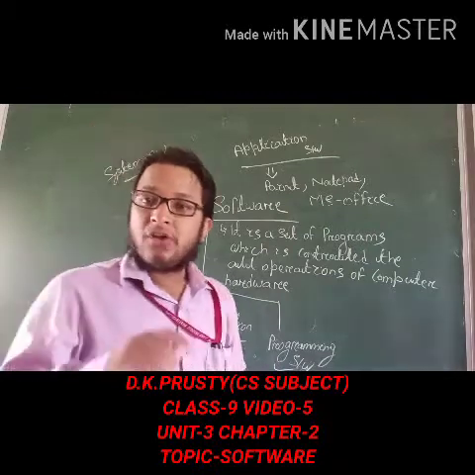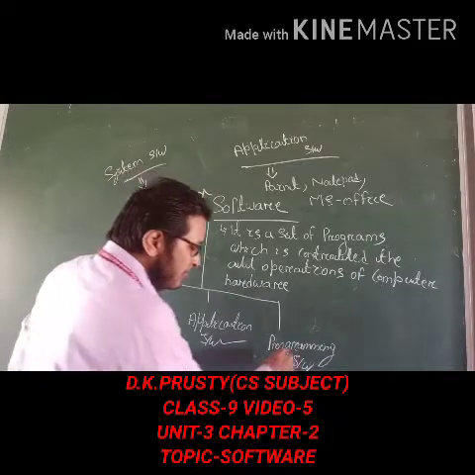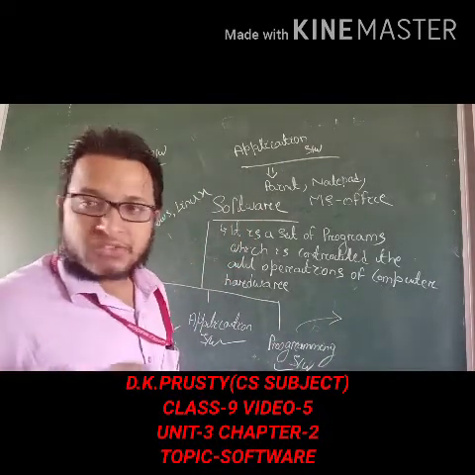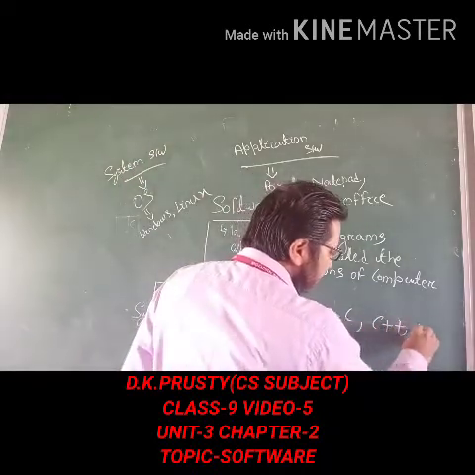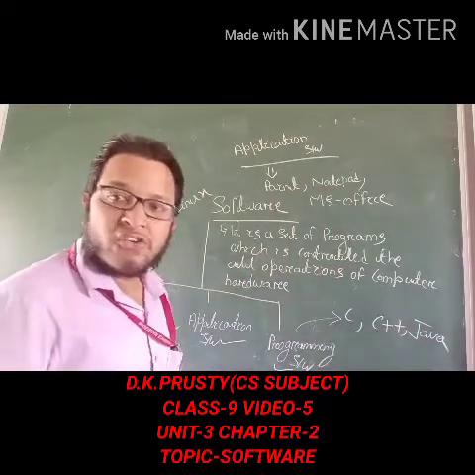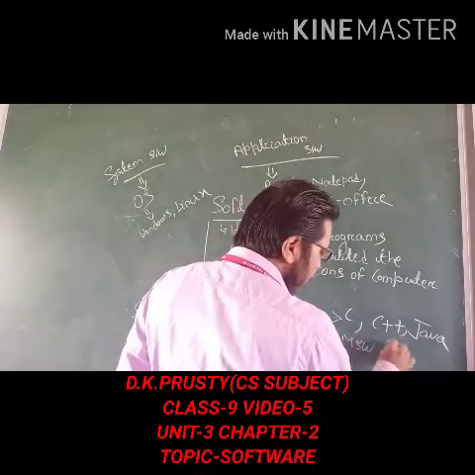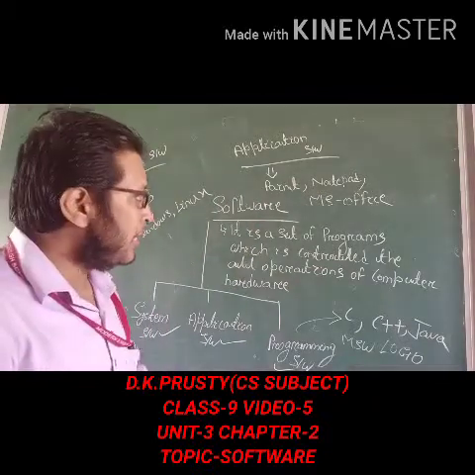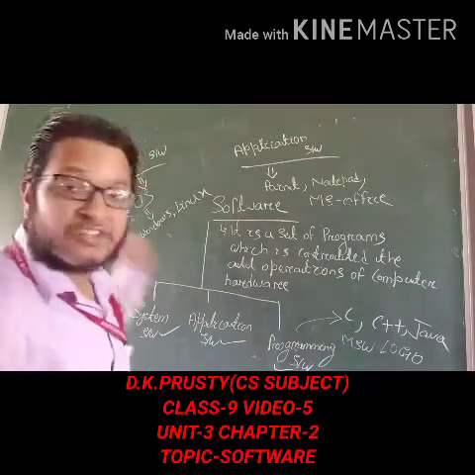Some programming software examples are C, C++, Java, MSW Logo. So these are all programming software with which we can make different types of application software and also system software.